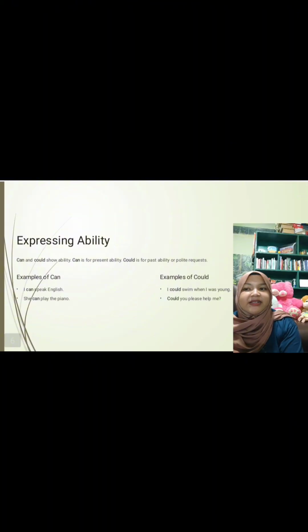Expressing ability. Can and could show ability. Can is for present ability. Could is for past ability or a polite request. Example of can: I can speak English. She can play the piano. Example of could: I could swim when I was young. Could you please help me?